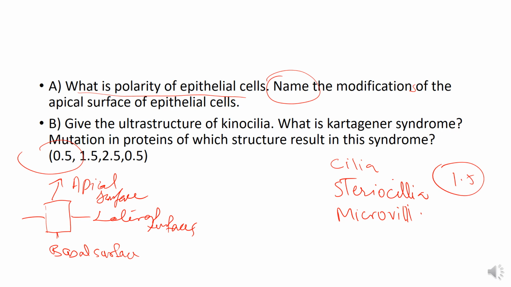And mutation in proteins of which structure results in this syndrome? Obviously the mutation in the proteins of the cilia results in this Kartagener syndrome. So this is how you will get the whole marks if you write this much.